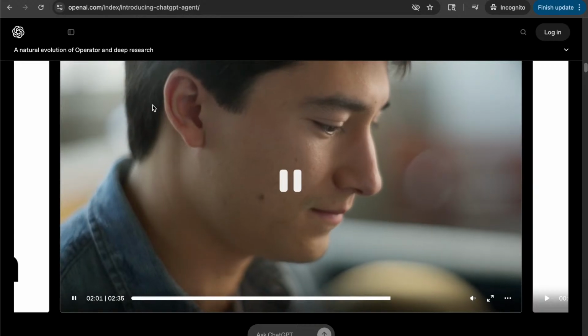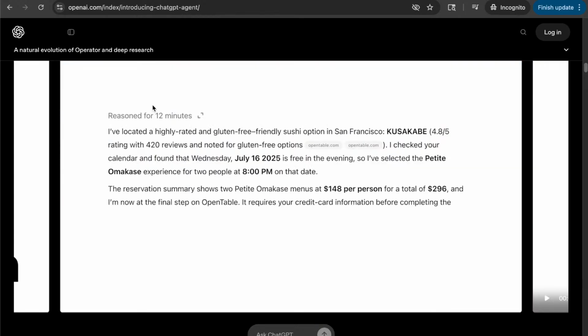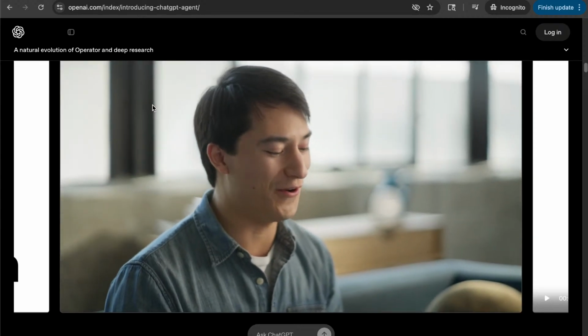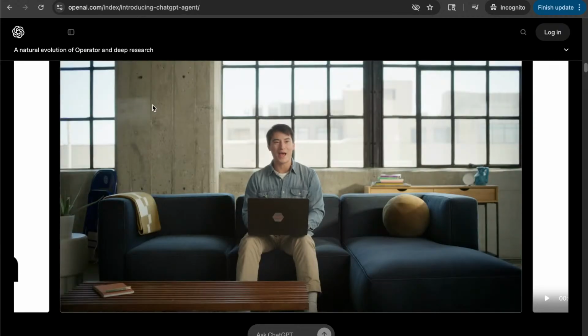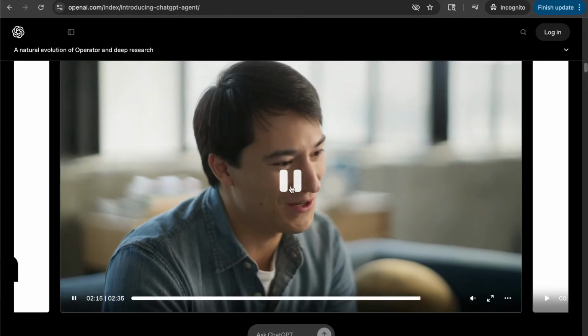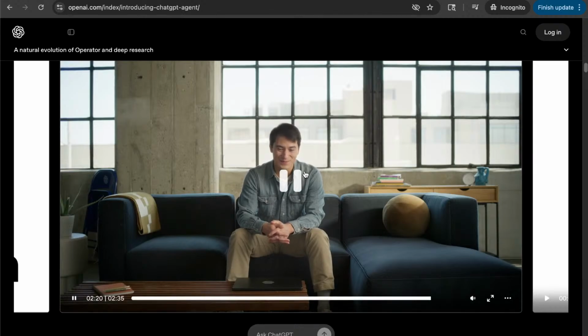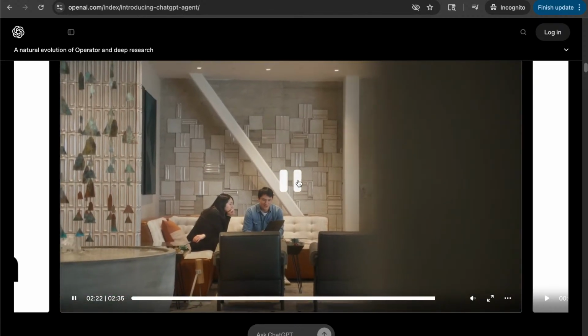Basically, it got me all the way there. It's found this restaurant, Kusakabe, in San Francisco for next week. It's a great choice, so I'm pretty happy with what it's done so far. Every once in a while, I'm just taken aback by it a little bit. It does something that I didn't expect, or it's better than I realized, and it's getting better.